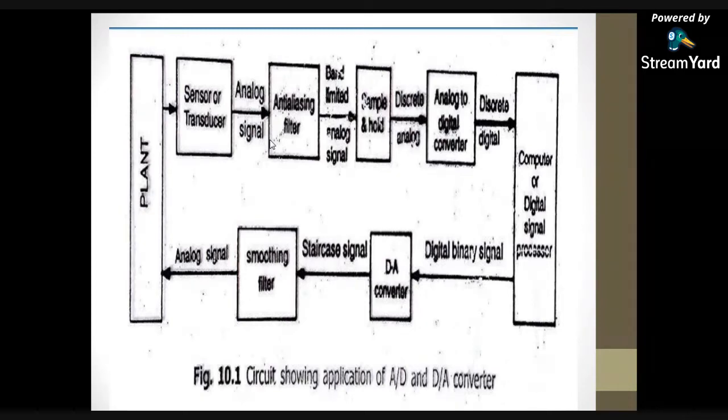The sample and hold circuit will convert the band limited analog signal into the discrete signal, and that discrete signal is again given to the analog to digital converter. The analog to digital converter will convert the discrete analog signal into the digital signal, that is given to the computer or digital signal processor.